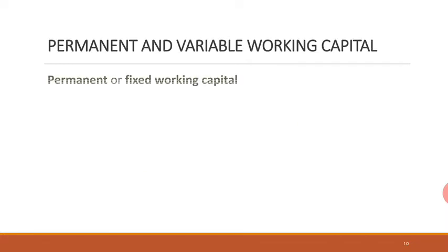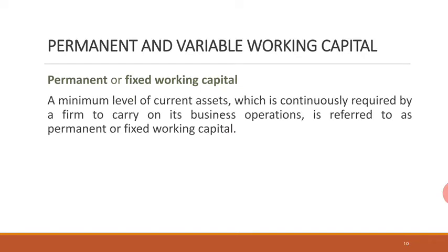Next is the type of working capital. Again, there are two types of working capital. One is called permanent working capital, another is variable working capital. So what is permanent working capital? A minimum level of current assets which is continuously required by the firm to carry on its business operations is referred to as permanent working capital.